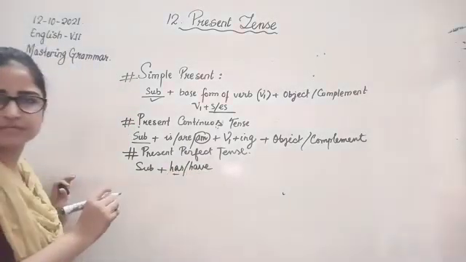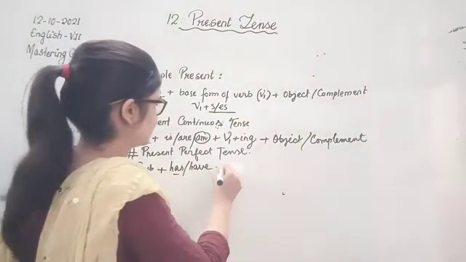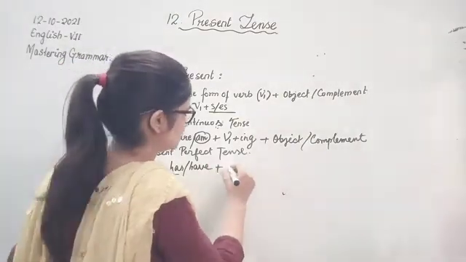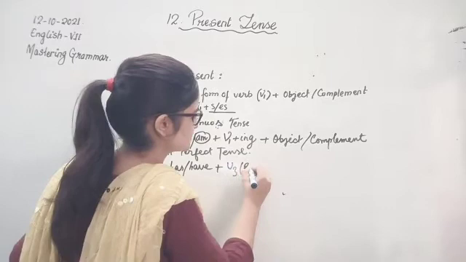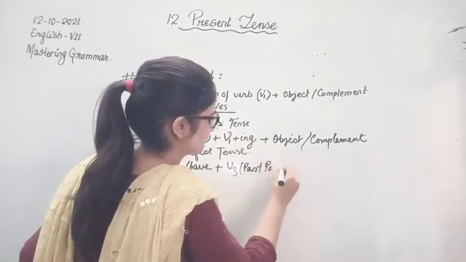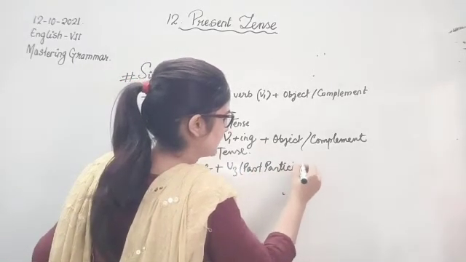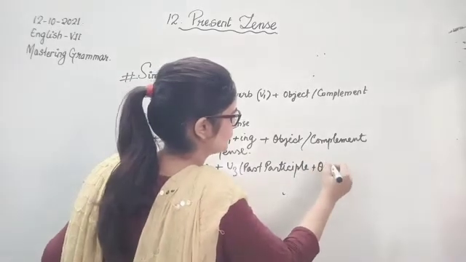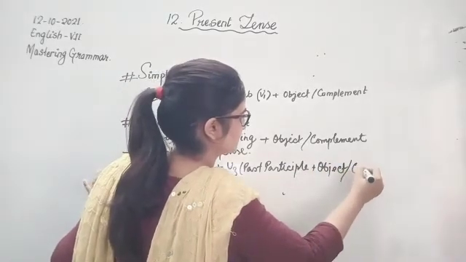Has will be used for singular, have will be used for plural. Then we had the third form of the verb, that means the past participle. And then we had object and complement or anything.